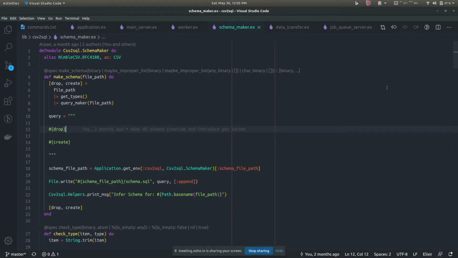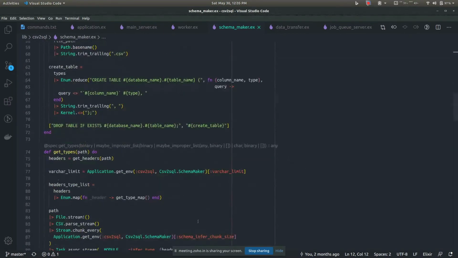parallel. So what happens is, for a small CSV file, this actually is an overhead. So you will see that this leads to greater time, like the time taken is more than the sequential approach. But when you have a huge CSV file, like in GBs or something, this actually makes a huge difference. So the time taken is much lesser. So I'll show you how I have done it.